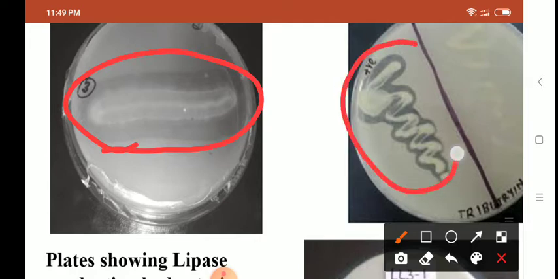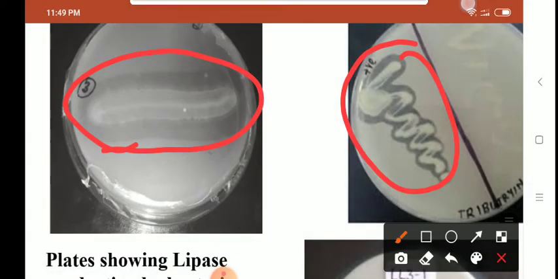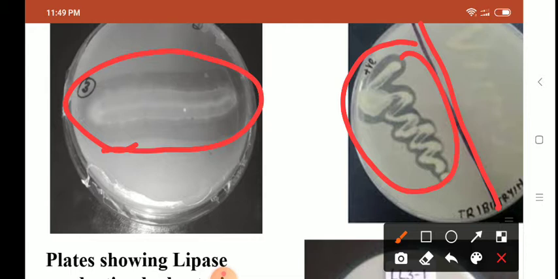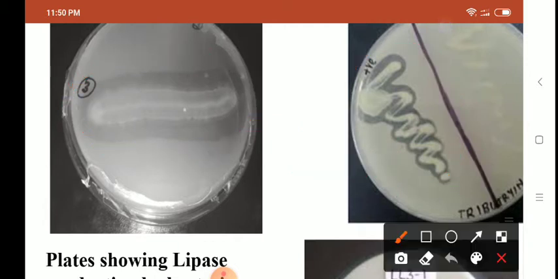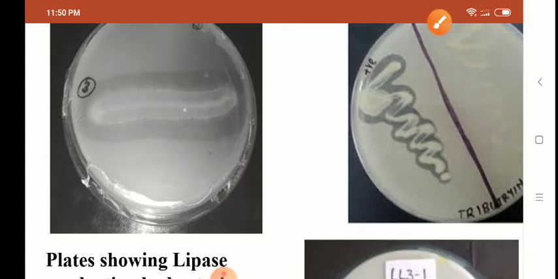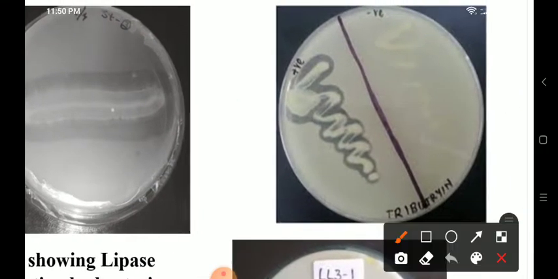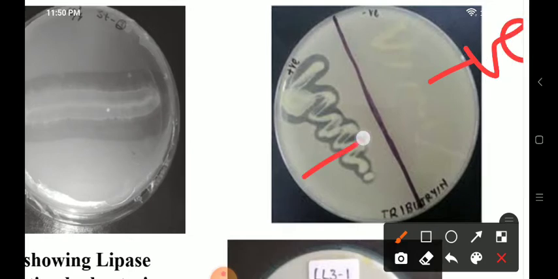In this case, the plate is divided into two compartments. In one compartment, you can see a clear zone surrounding the colony, so the organism is lipase positive. In the other part, you can see the colony is not surrounded by any zone, so the organism is lipase negative. So here lipase negative and here lipase positive.